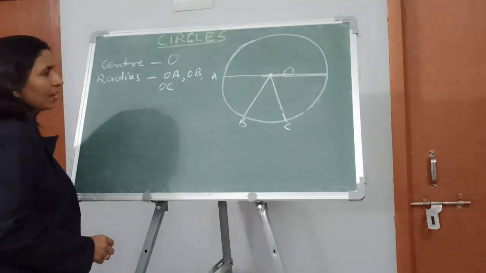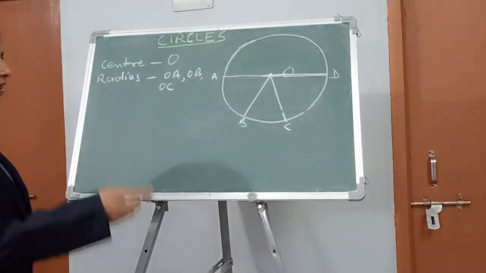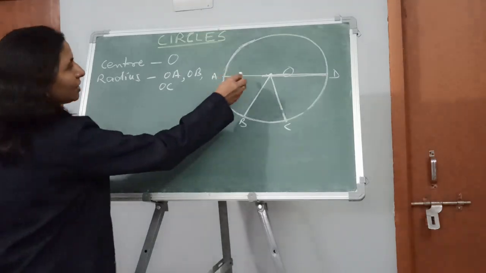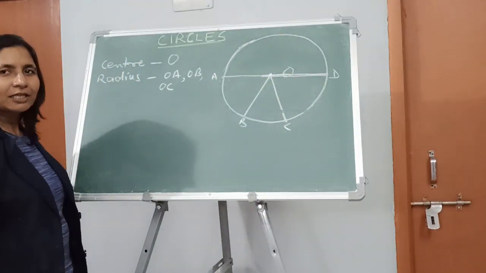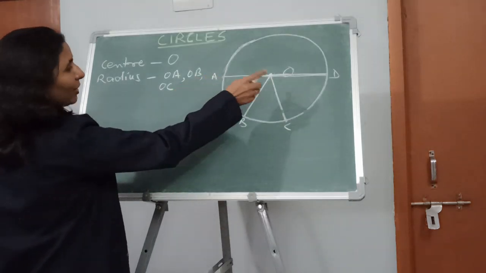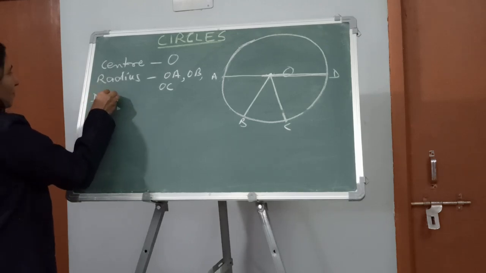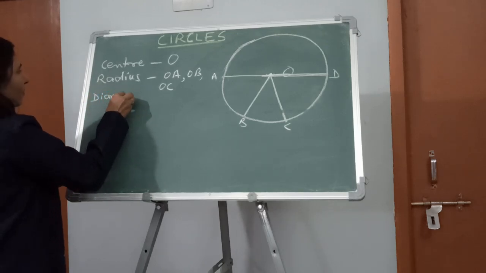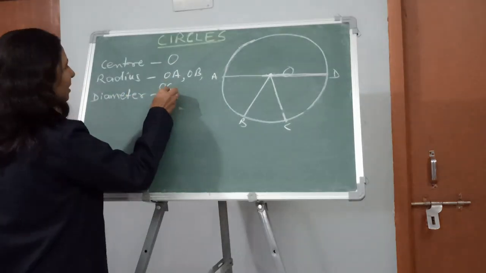Suppose that this is D. So AD is what? Diameter, because this is passing through the center and joining two points of the circle, A and D. So diameter. डायमीटर क्या हो गया यहाँ, AD.